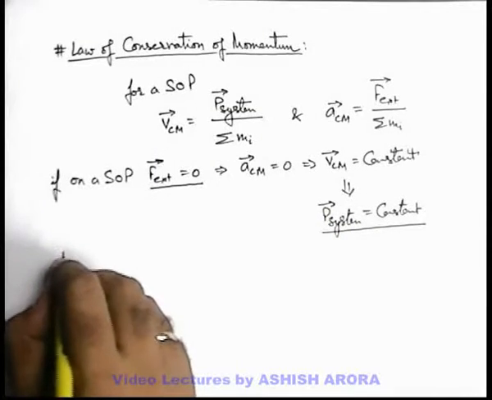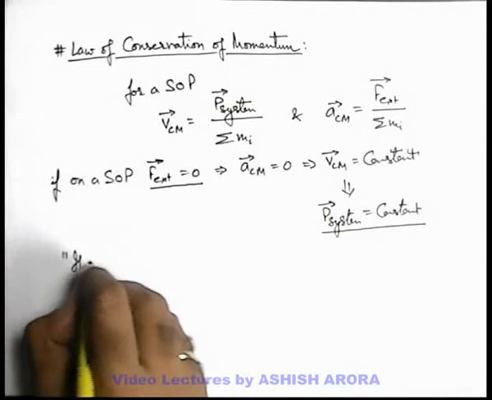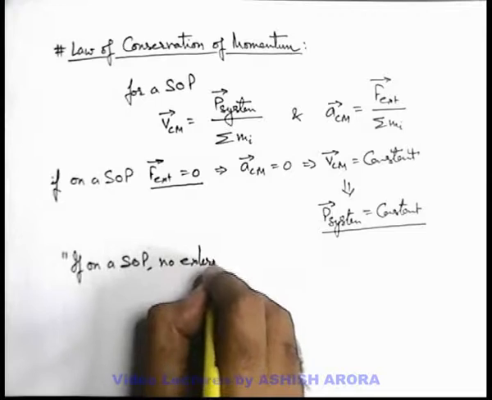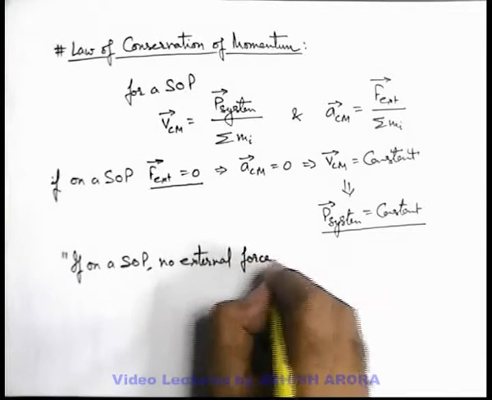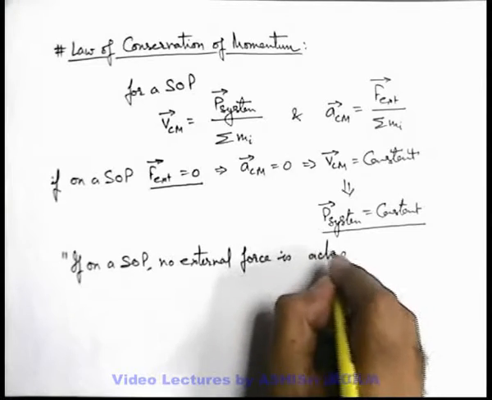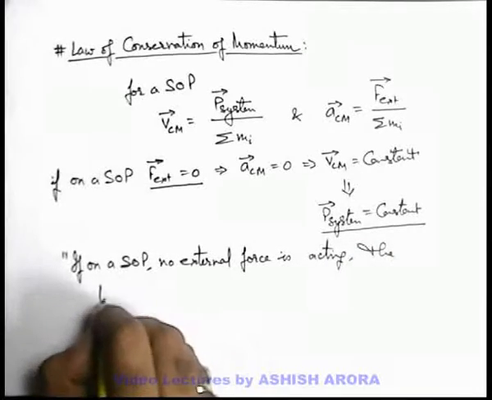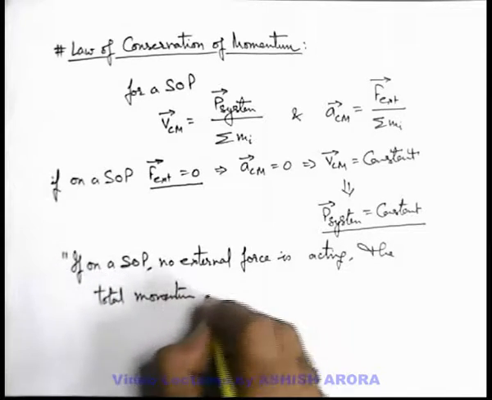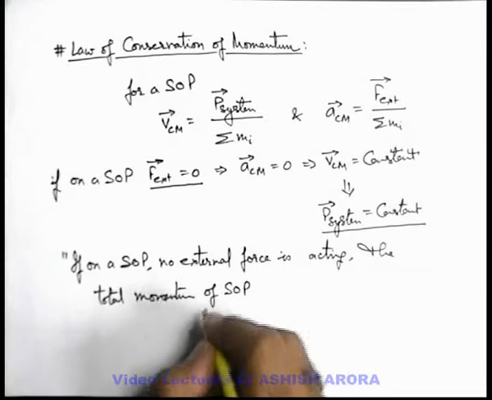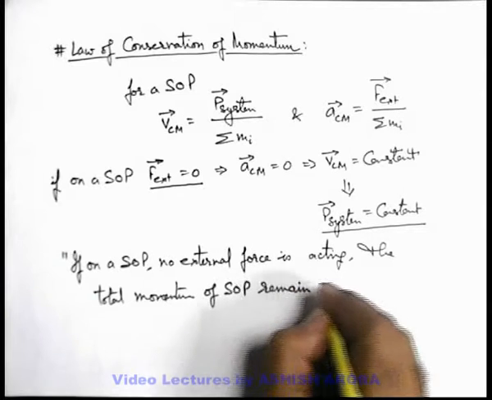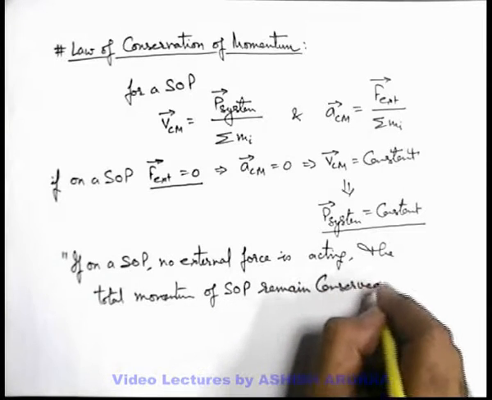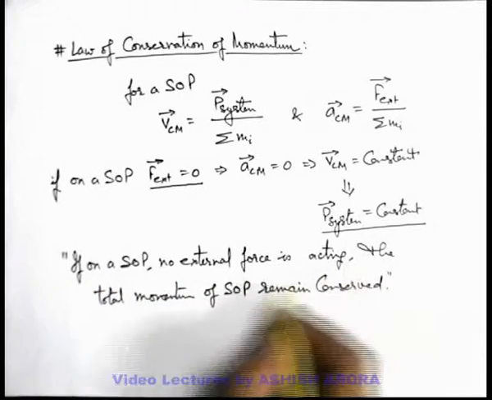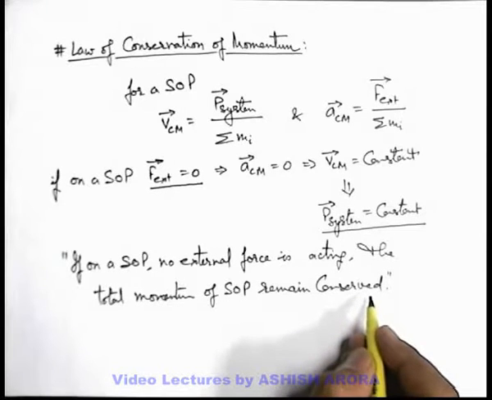Let us define this in language also. If on a system of particles no external force is acting, the total momentum of system of particles remains conserved.